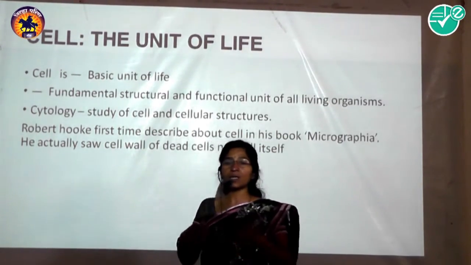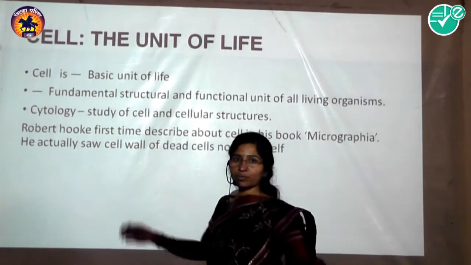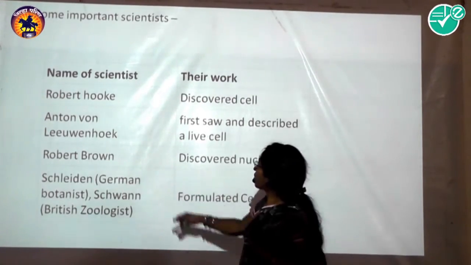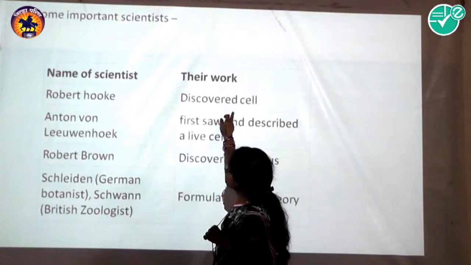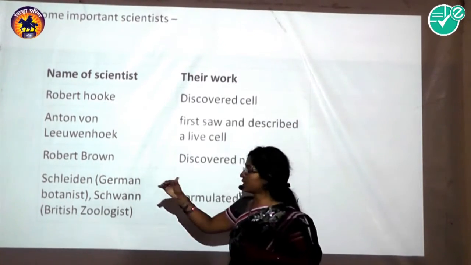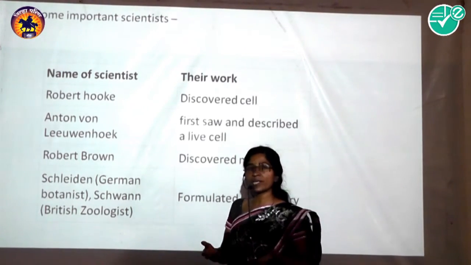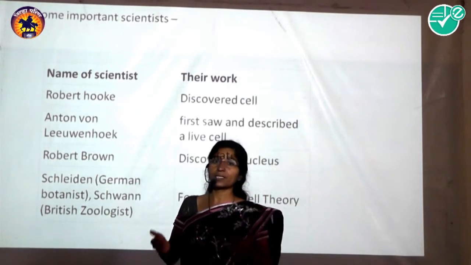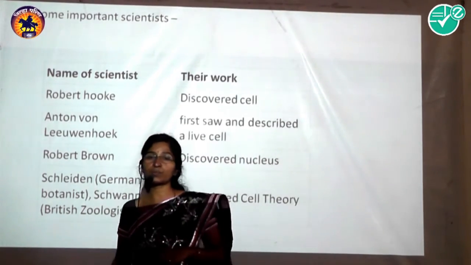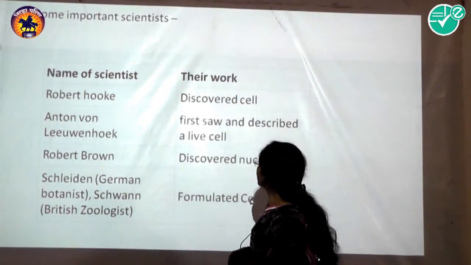But later on, another scientist, Anton van Leeuwenhoek, prepared his own microscope and observed other types of cells. These cells were living cells. Examples are human sperm cells, RBCs, bacteria, and so on.